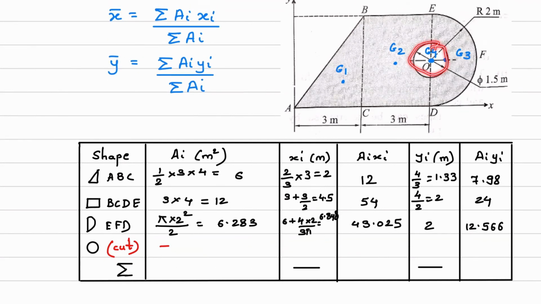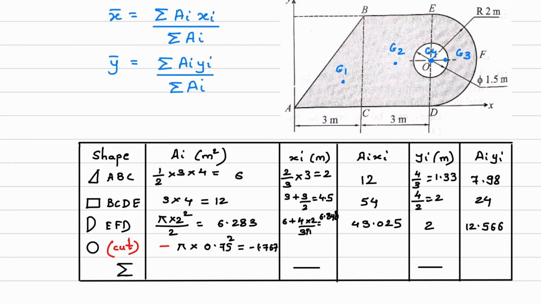For this circle you can see this diameter is given as 1.5 meter. So what will be the area? Area will be pi into r, 0.75 square. So this area is minus 1.767.